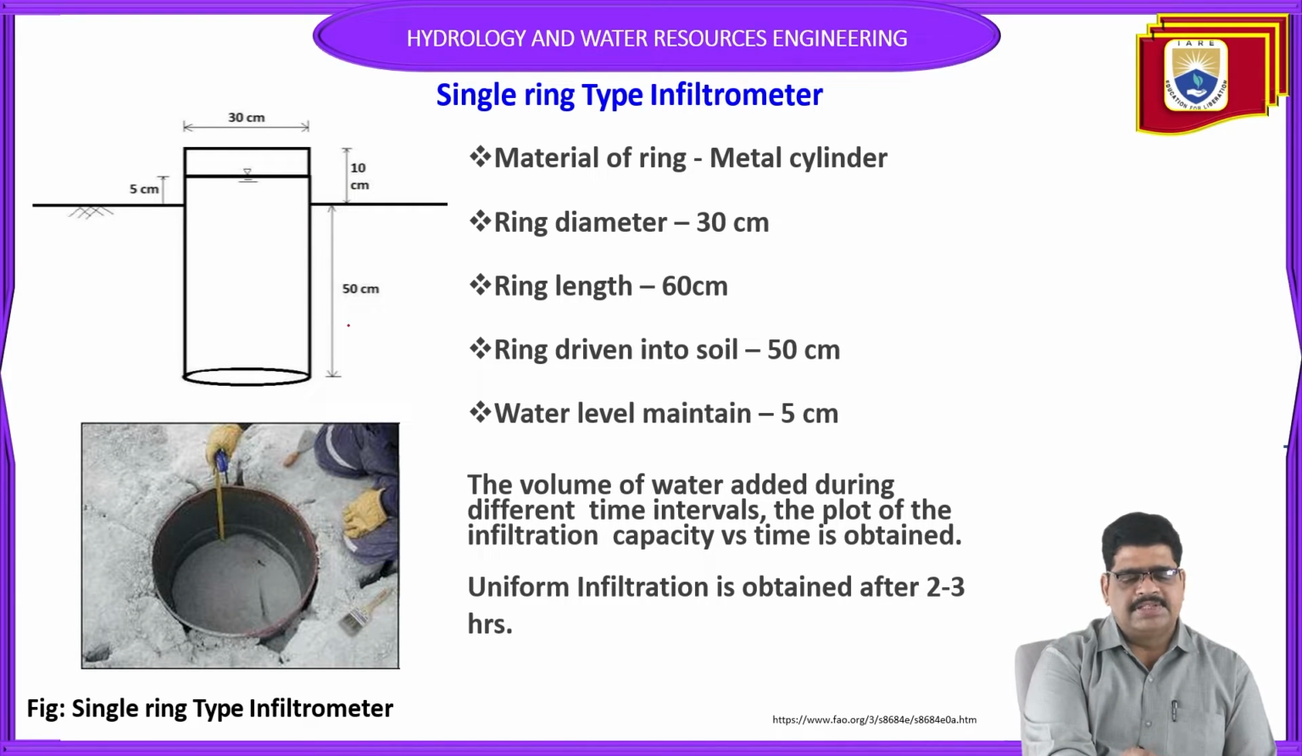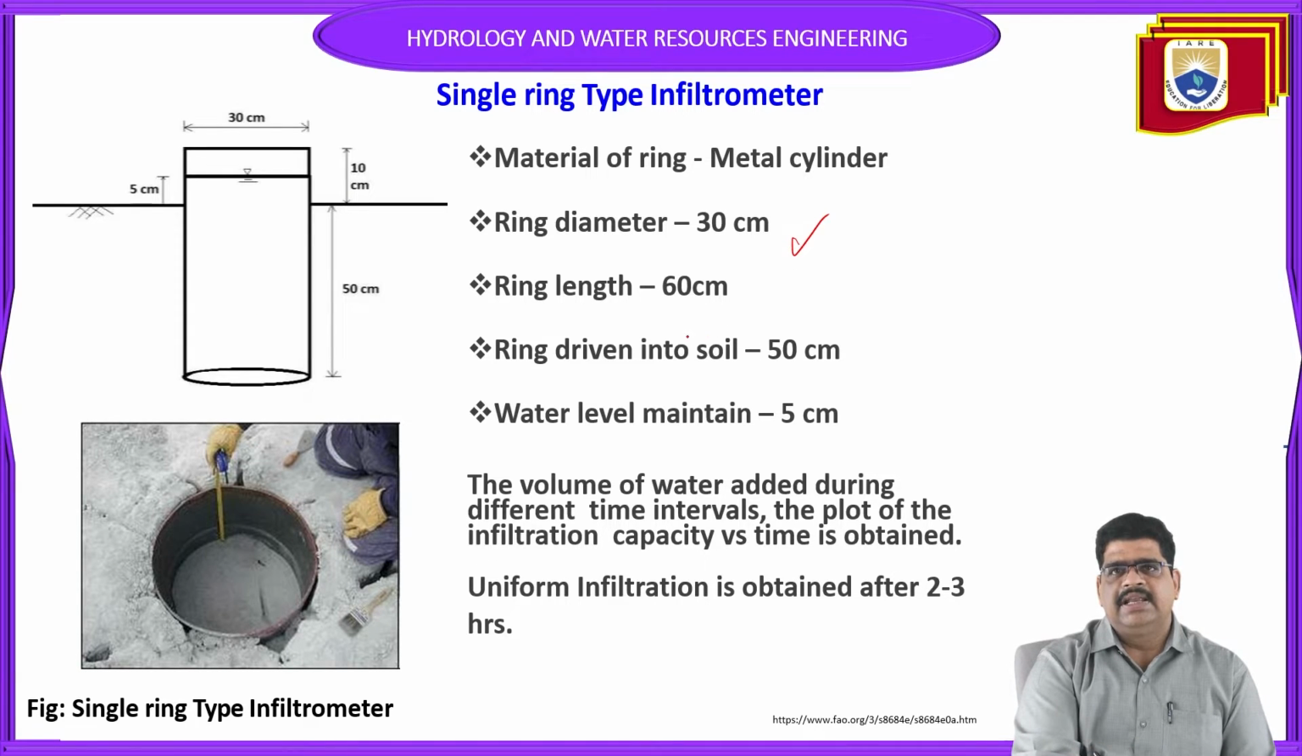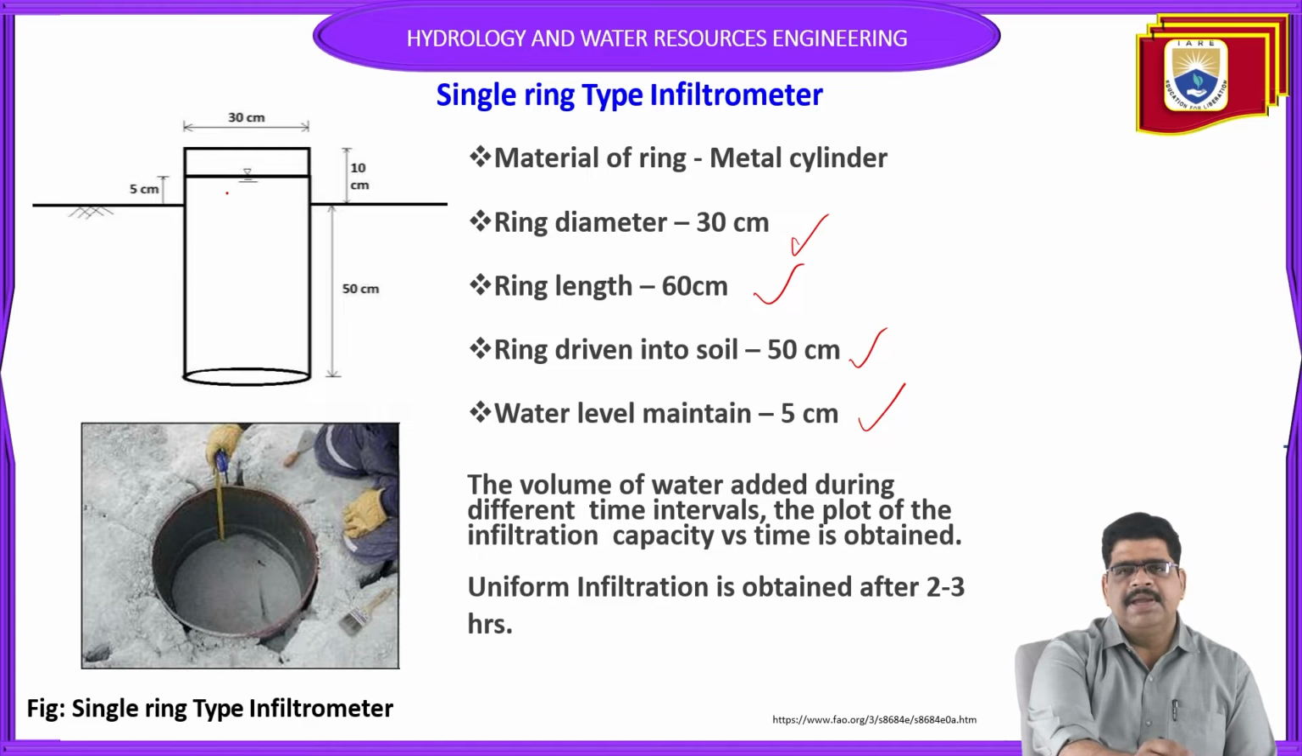The ring is driven 50 centimeters into the ground. The diameter of the ring is generally taken as 30 centimeters, the ring length is equal to 60 centimeters, the ring driven into the soil is equal to 50 centimeters, and the water level is maintained at 5 centimeters. So those are the dimensions of the given single ring infiltrometer.